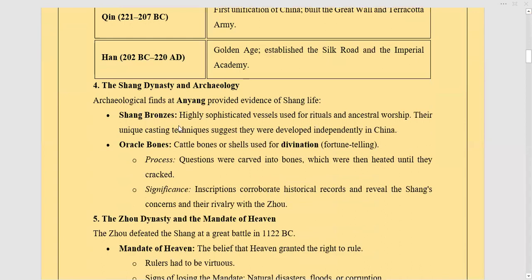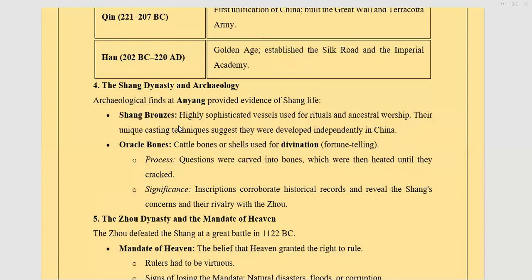Now talking about each dynasty, the Shang dynasty and archaeology. Archaeological finds show us that the ancient city Anyang in ancient China gives us two pieces of evidence about the Shang people: Shang bronze and oracle bones. Shang bronze: highly sophisticated vessels used for rituals and ancestral worship, with unique casting techniques. Then they also made a lot of weapons and things associated with bronze. That's why it's called the Shang bronze.